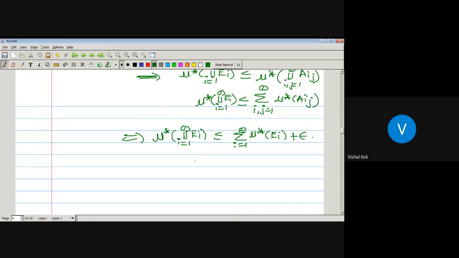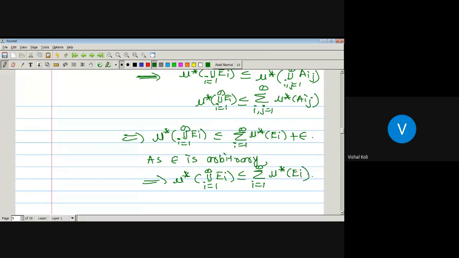But epsilon is arbitrarily small, so take epsilon equal to 0, as epsilon is arbitrary. Which implies mu star of union over i running from 1 to infinity E_i is less or equal to summation i running from 1 to infinity mu star of E_i, and that is what we have to prove.